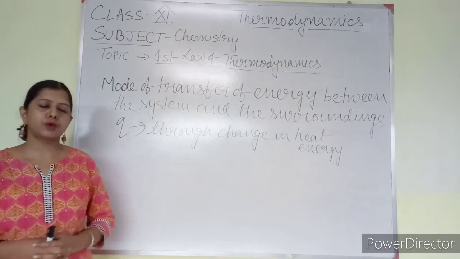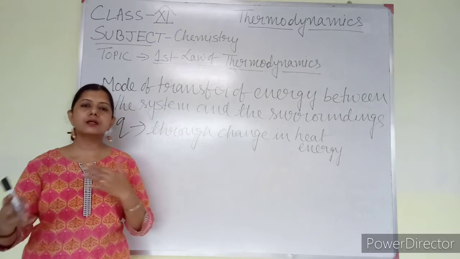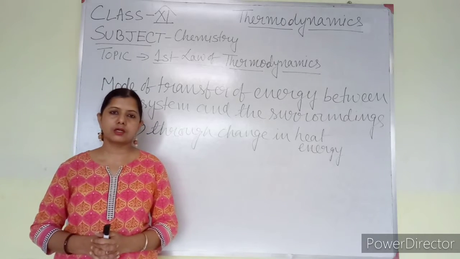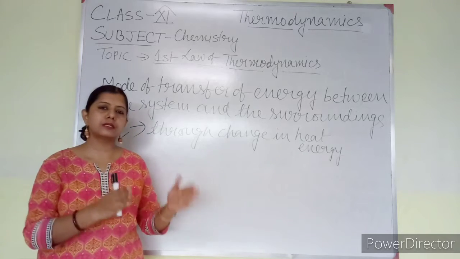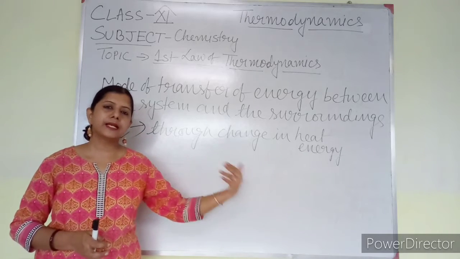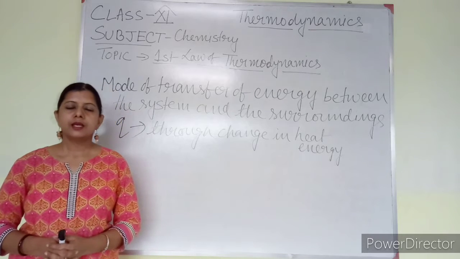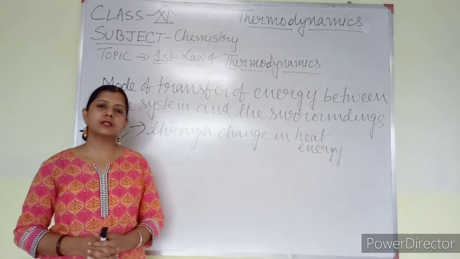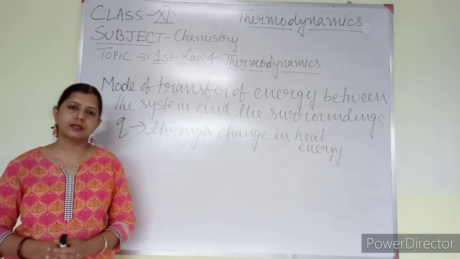Now, how is it possible? I am giving you one simple example. When does heat exchange occur? When there is a temperature difference between system and surrounding, only then is heat energy exchange possible. If the temperature of the system and surrounding is the same, there will be no exchange of heat energy.